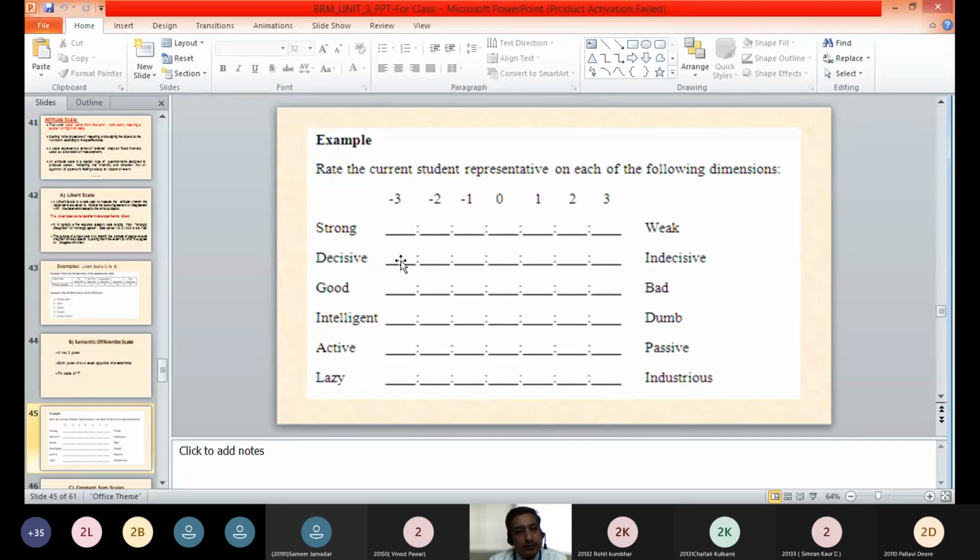In this scale the respondent has to mark his answer based on his opinion, and here you can see the direction as well as the intensity of his opinion. So if he is for this second option, that is decisive, indecisive, and he marks here 2, that displays the direction, that is positive or negative, and then the intensity of that particular opinion.